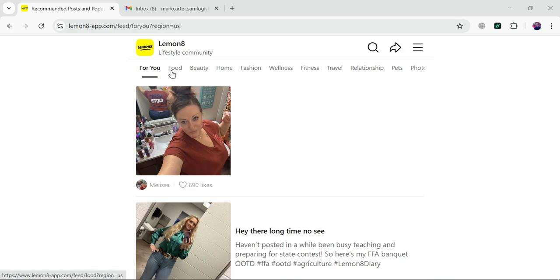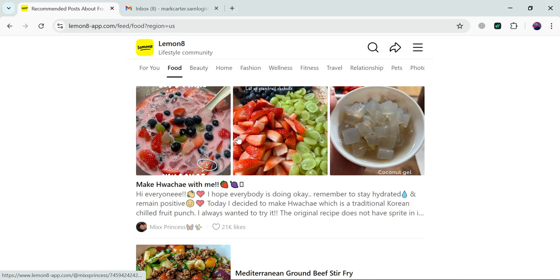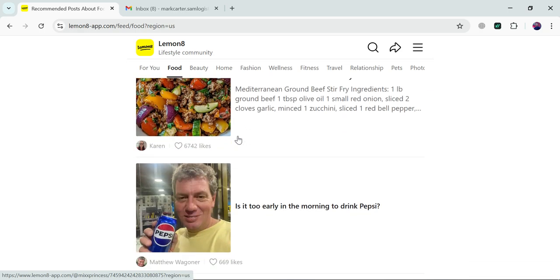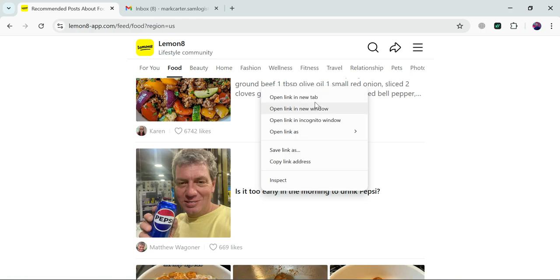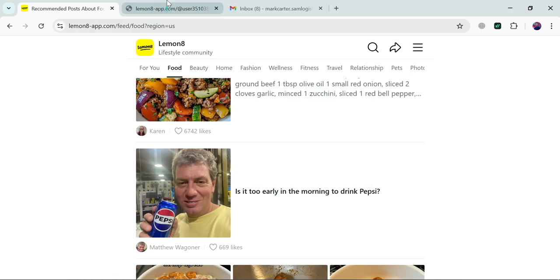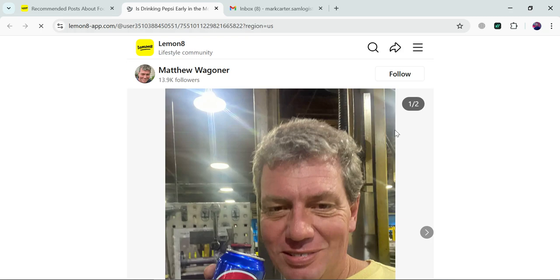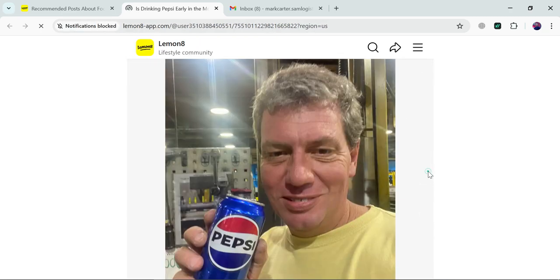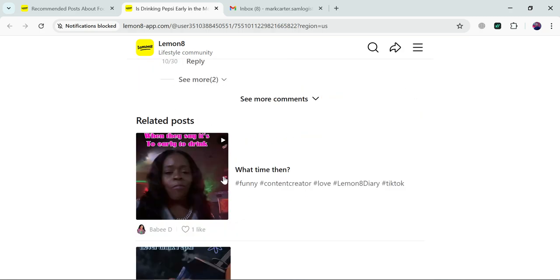You will get different categories of posts, like food, beauty, and home. You can see that people have shared their recipes as well. Let's see if we want to see any of the posts. Let's check it out. Meanwhile it's opening, let's see if it lets us open without the application. So yes, we can open these posts, and you can see that people have loaded their posts and made comments on them.